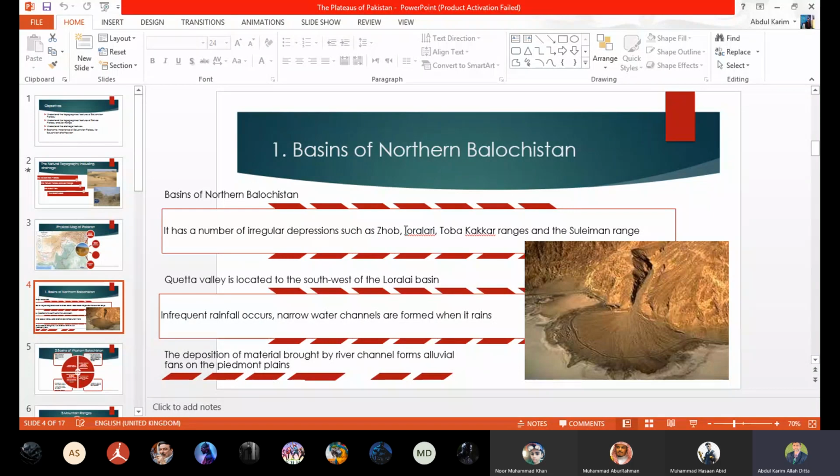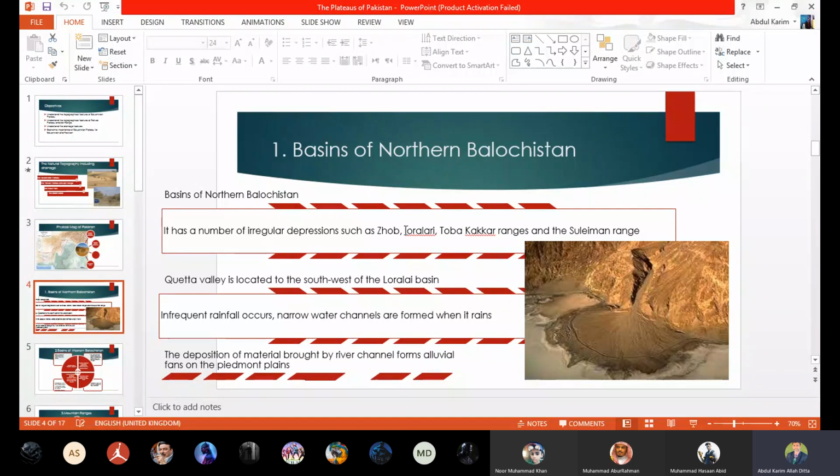These bowl shaped depressions you can find in the basins of northern Balochistan. The main areas of northern Balochistan are Zhob and Loralai. You will find many basins in this area, beta. The mountain ranges of the basins of northern Balochistan are the Toba Kakar range and the Suleiman range. They are the mountain ranges located in the basins of northern Balochistan, beta.